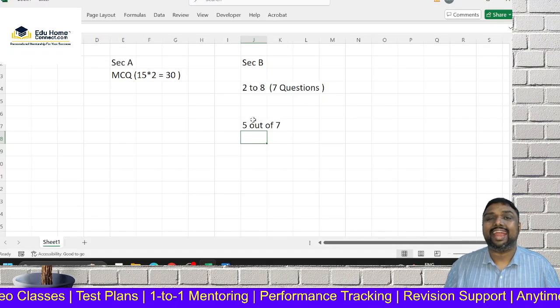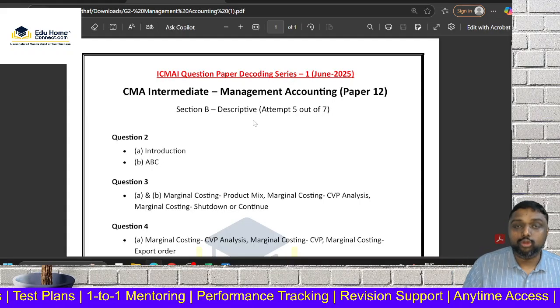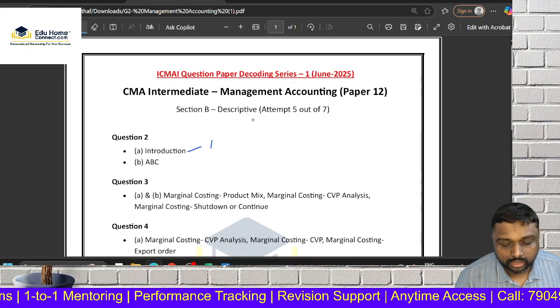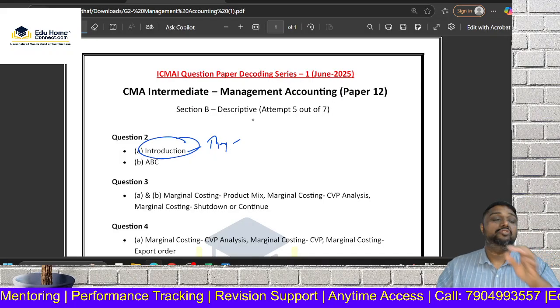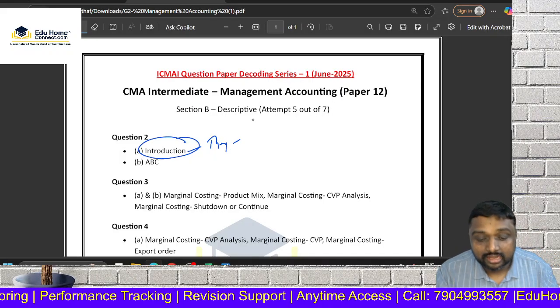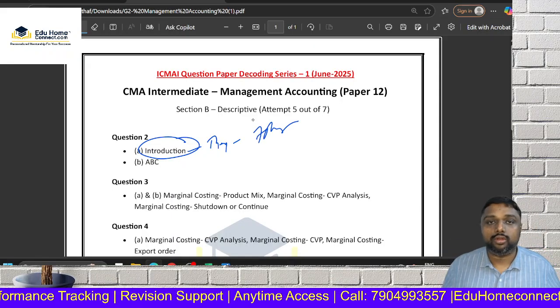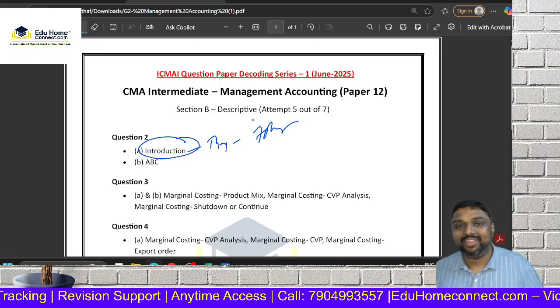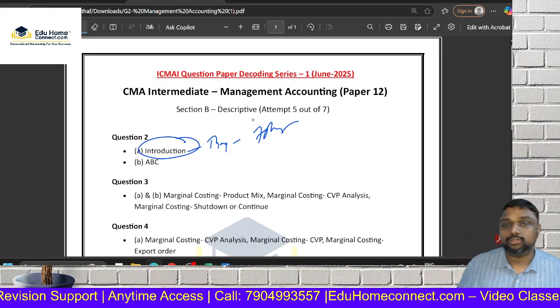Before telling the cracking strategy, first let me tell you how the questions are coming. Question 2A, the first question, is a theory question from the chapter introduction. This you can score very easily. Only 7 pages in your ICMA material. What is management accounting? The difference between management accounting and financial accounting, cost accounting, and management accounting. What is the relevance of management accounting? That's all. You can write it in your own wording also.